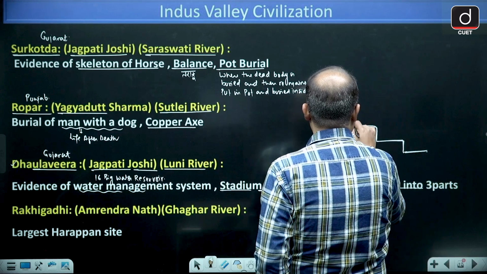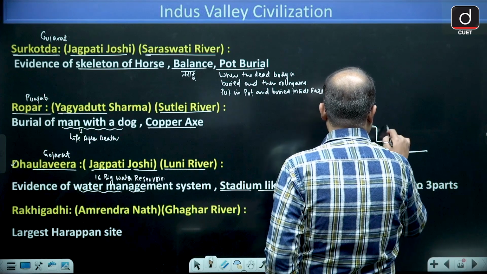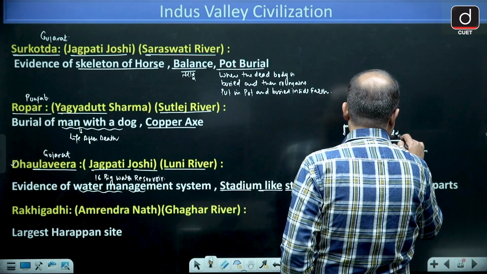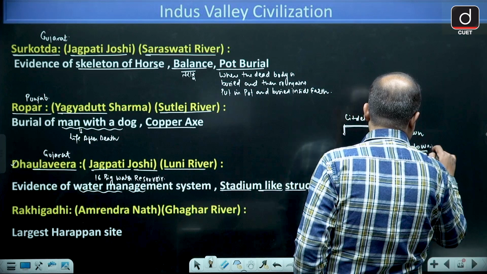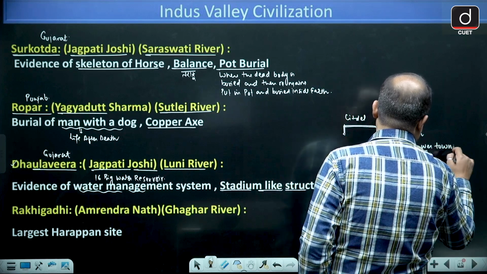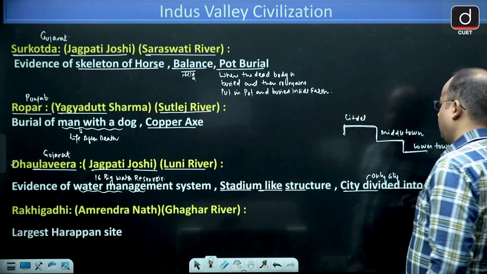Upper part is called citadel, then middle town, and then lower town. Citadel, middle town, and lower town.